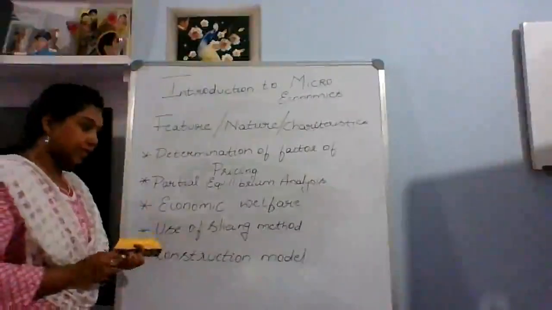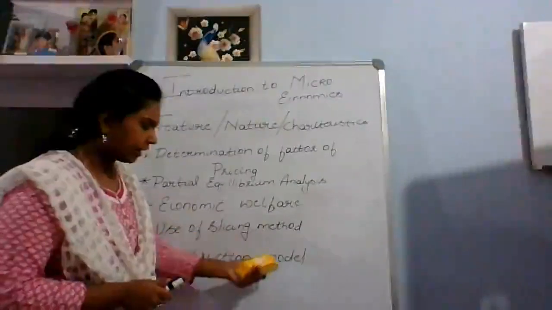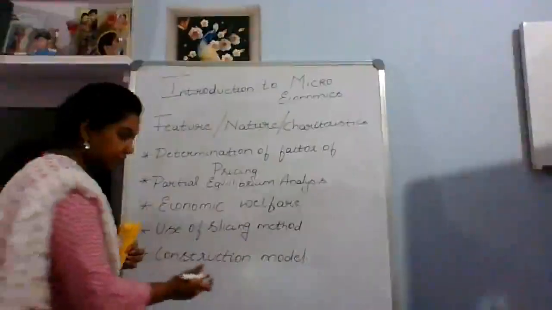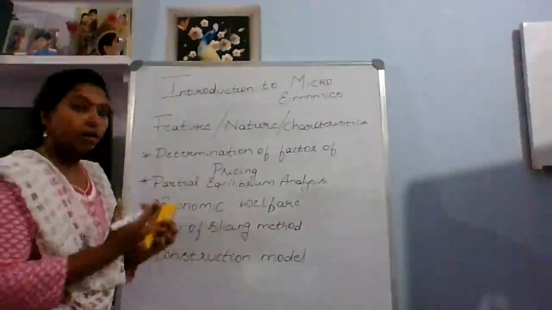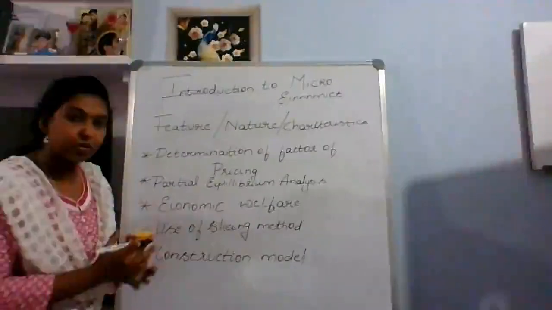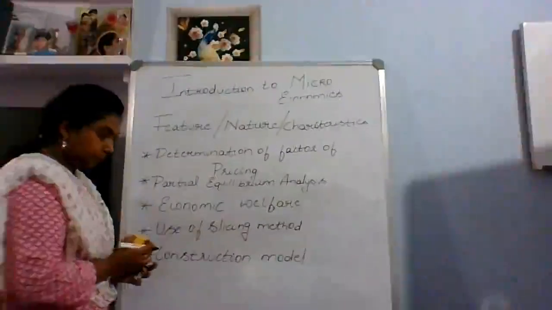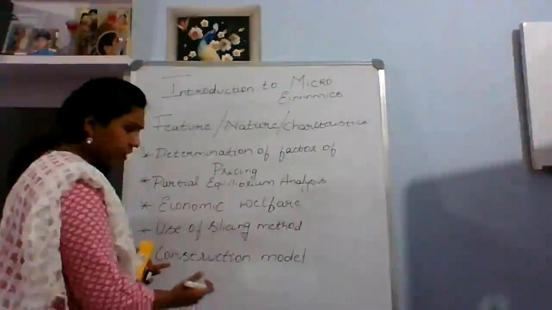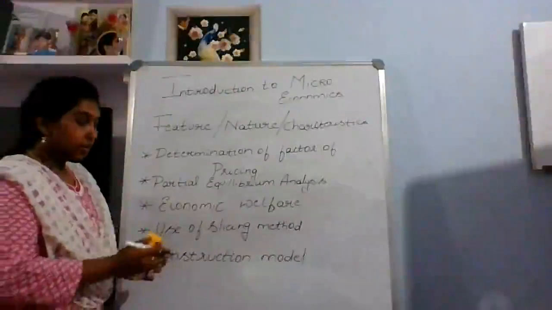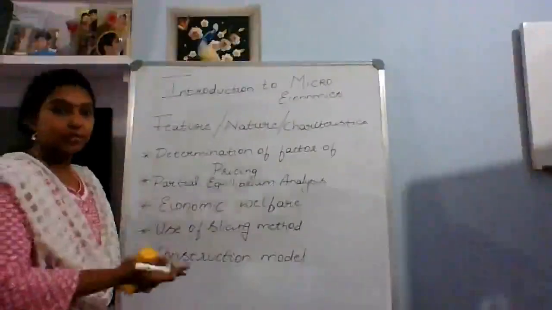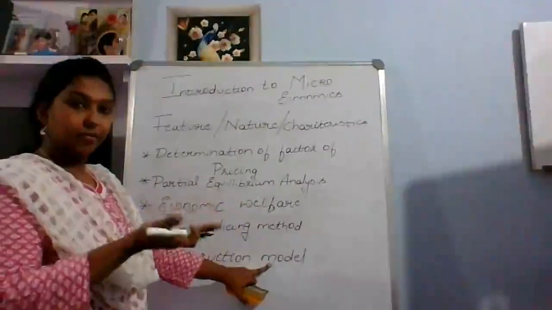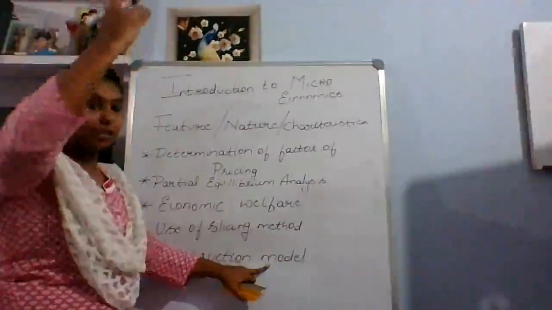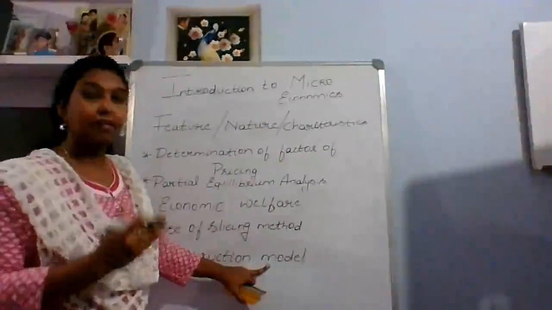I'll give you a best example: when you are constructing your house, how cautious you will be. You want the house to be very beautiful, and the basement should also be strong. If it is strong, however many storeys you build, it will never affect the basement or the building.